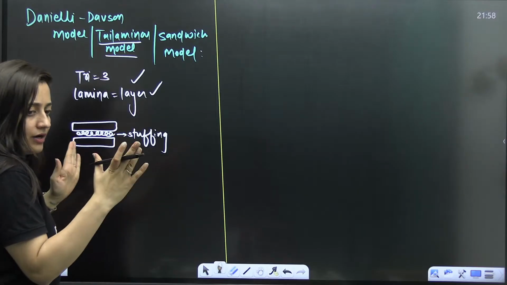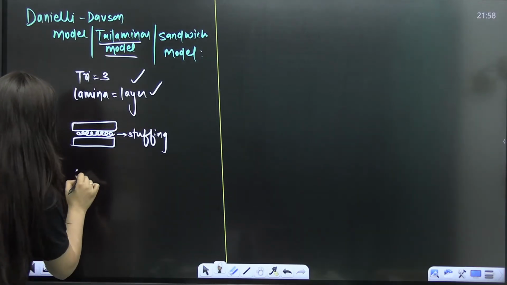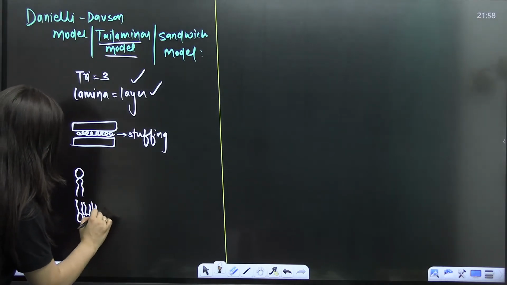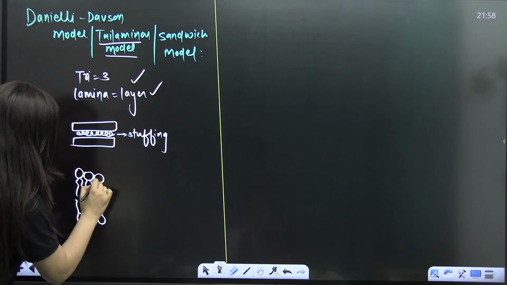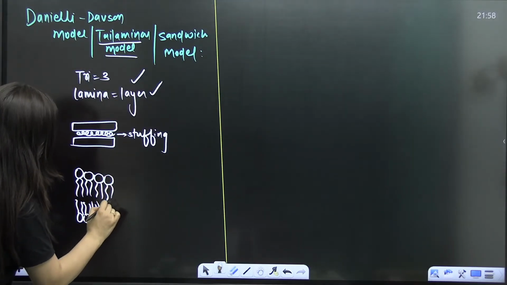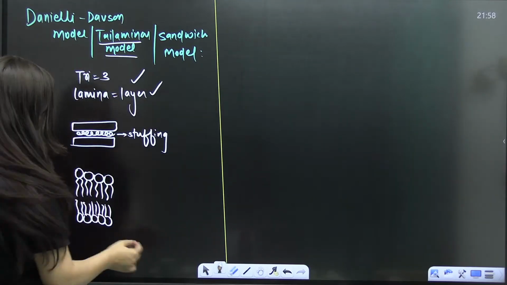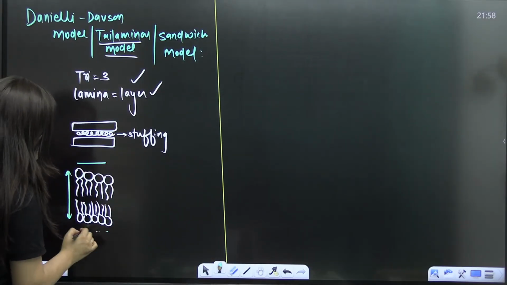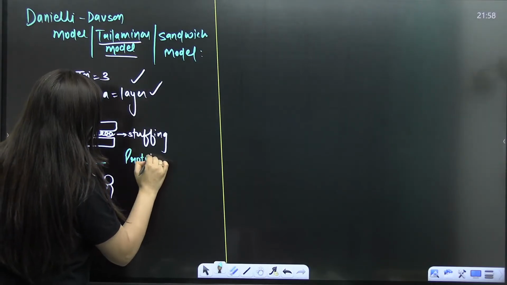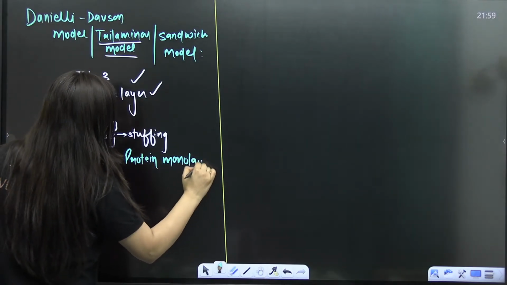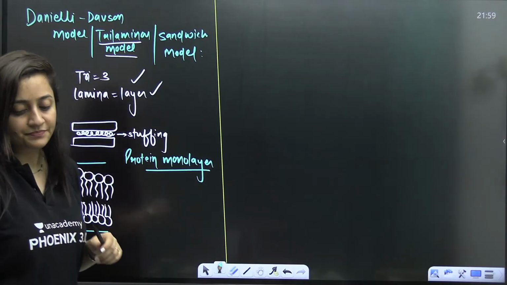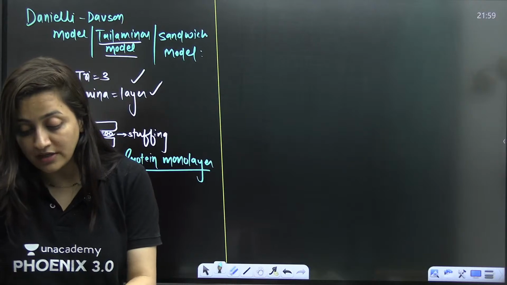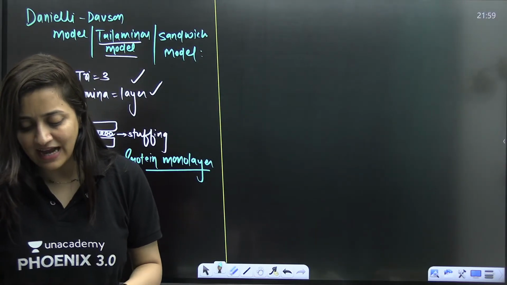As per this particular model, the plasma membrane is basically the lipid bilayer. But as per them, there is a phospholipid bilayer, and on either side of it a protein monolayer is present. So the phospholipid bilayer is sandwiched in between the monolayers of the proteins. Is that clear?